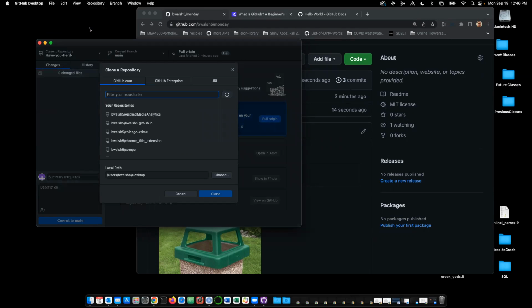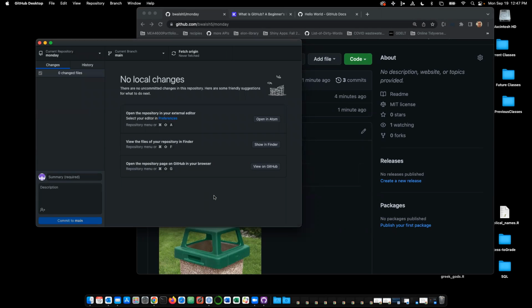I should point out that when you download GitHub Desktop, you have to sign in, and it's the same sign-in you use for github.com, and that's how it connects. So when I say clone a repository, it knows to go to my folder here. What did we make? Monday. I wish this was in order of when we made it, but it's alphabetical. Let's see. Where's Monday? There it is. Okay, so I'm going to hit clone.